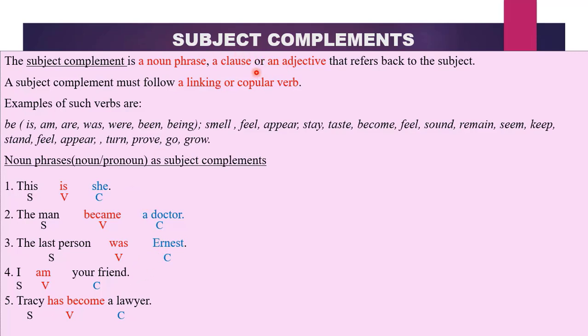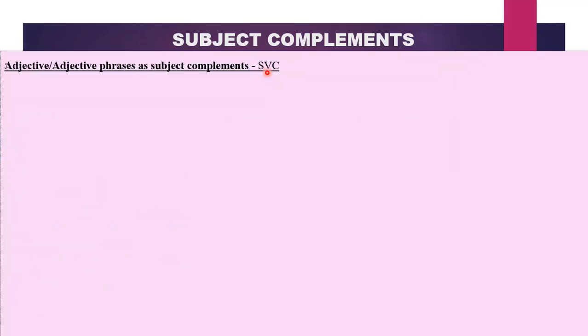What about an adjective that functions as a subject complement? Let us have these examples. The boy looks very handsome. Very handsome is the complement because it comes after a linking verb. And it is an adjective phrase because it contains a degree adverb which modifies the adjective. So whenever you have an adverb of degree modifying an adjective, together they will perform one function. The boy looks very handsome. We have our SVC.